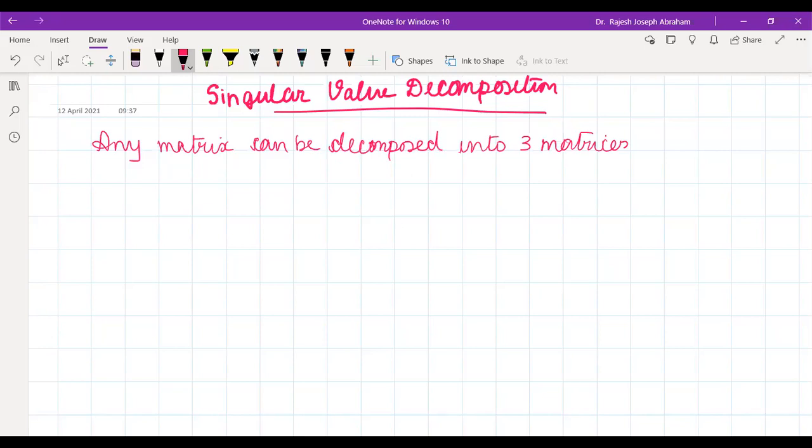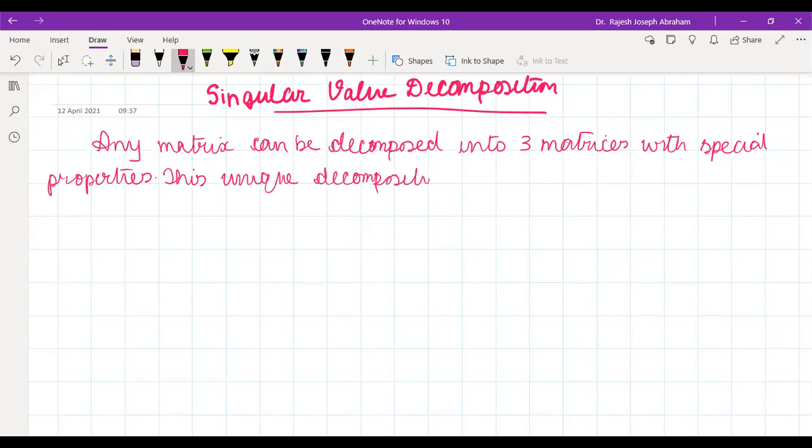And this unique decomposition, with special properties, is called singular value decomposition.